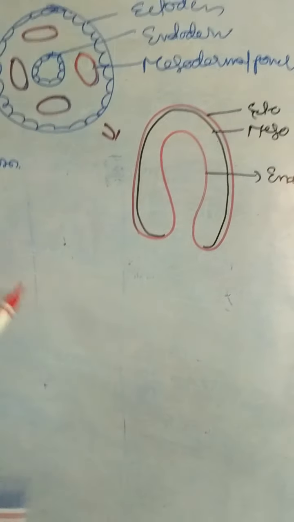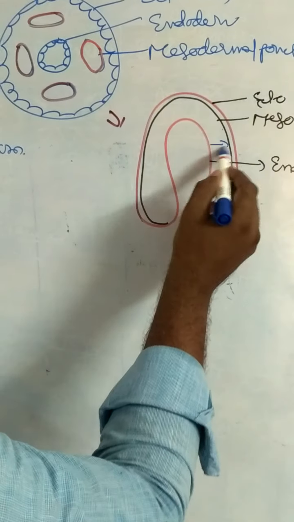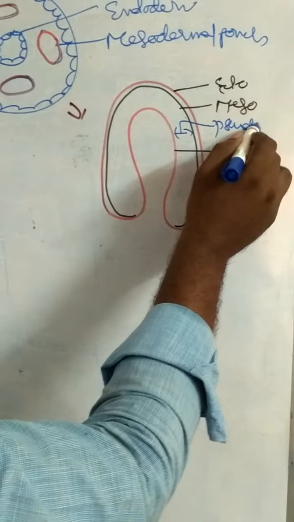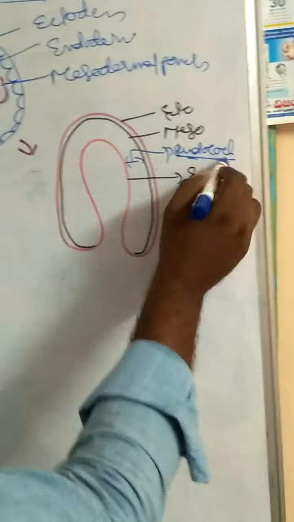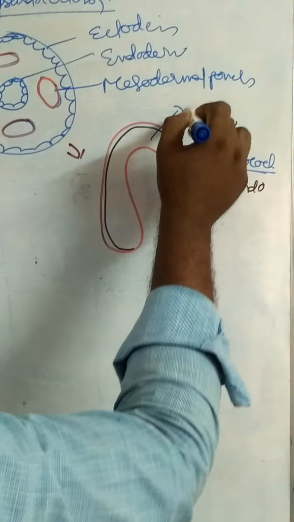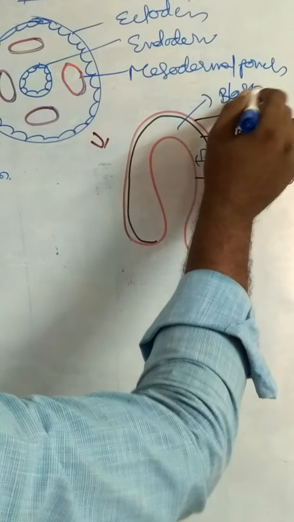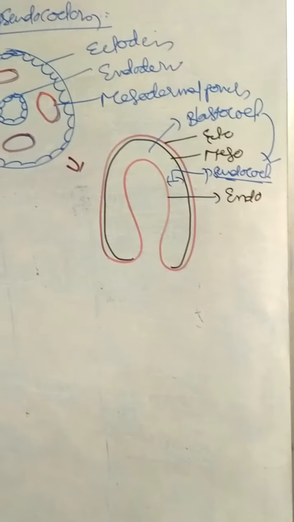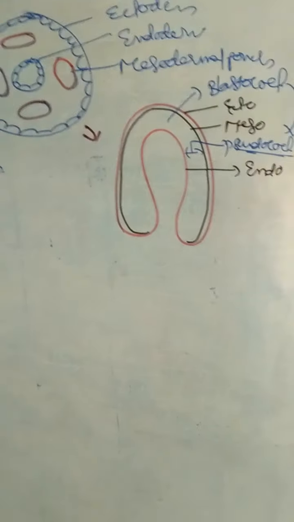This space is called pseudocoelom. In the embryonic stage, this is the blastocoel. This blastocoel in the adult stage becomes the pseudocoelom. That means the mesoderm attaches only to ectoderm, not to endoderm.